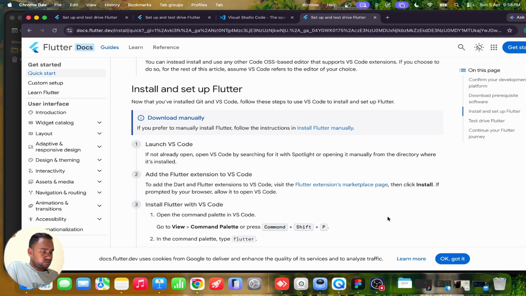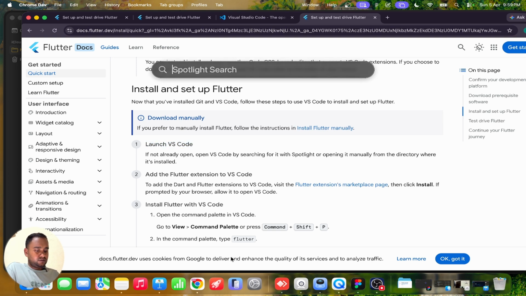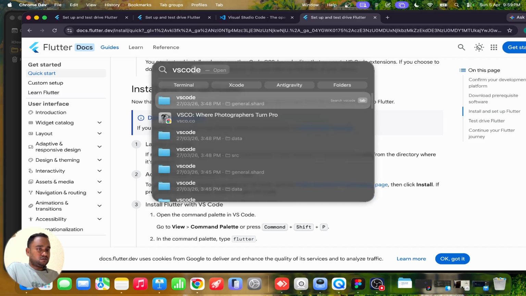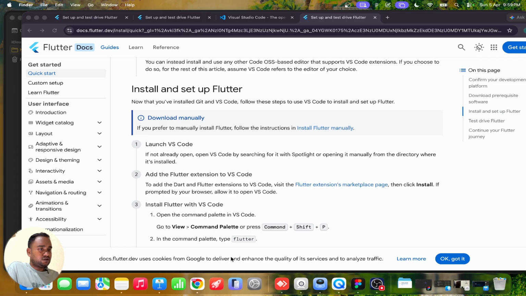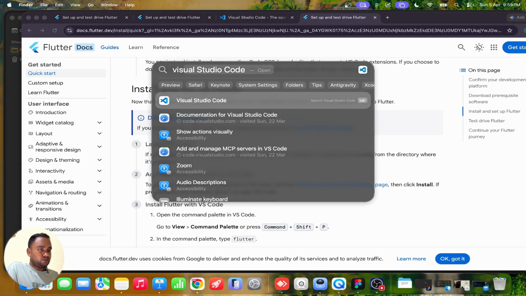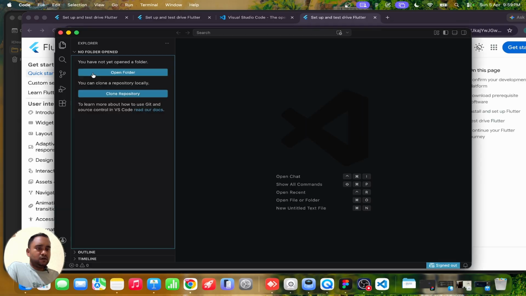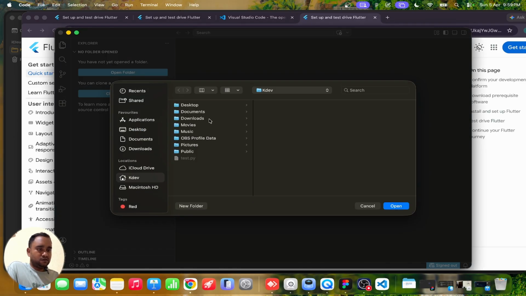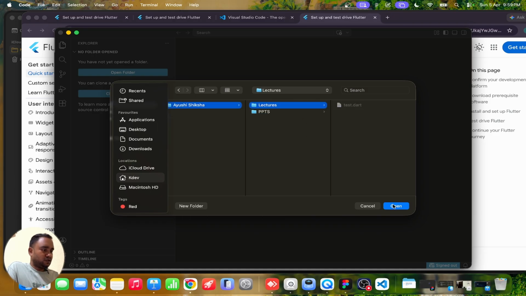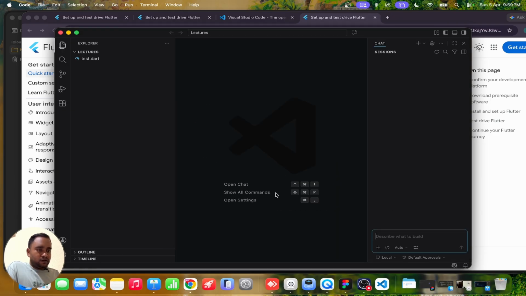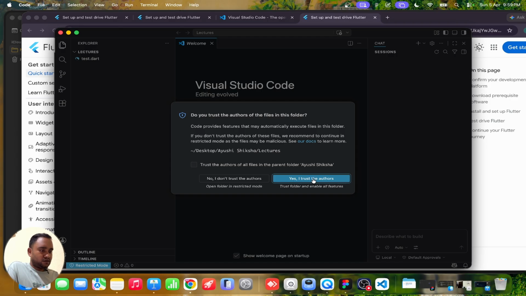So we will launch it here, just search VS Code. Once the installation is done, it will come into the search panel. We have to search for Visual Studio Code. So here it will open, just wait. Here they are saying to open the folder, so we'll open that one. Already we have created one folder which is lecture, so that will open up here, and we just have to click on trust author.